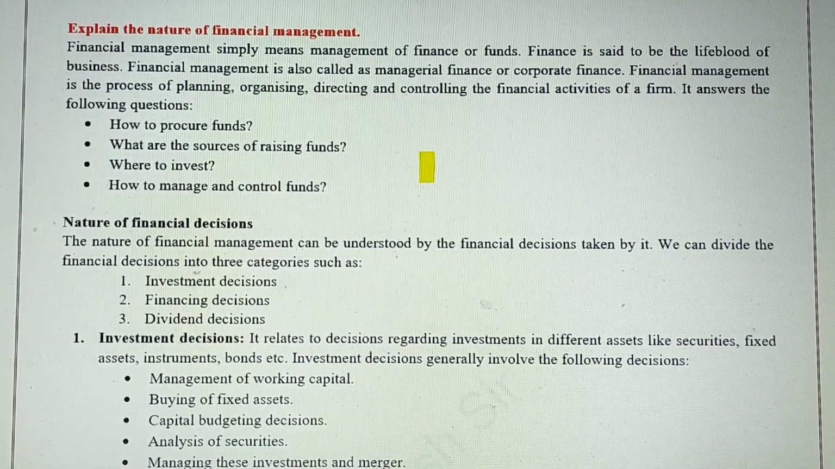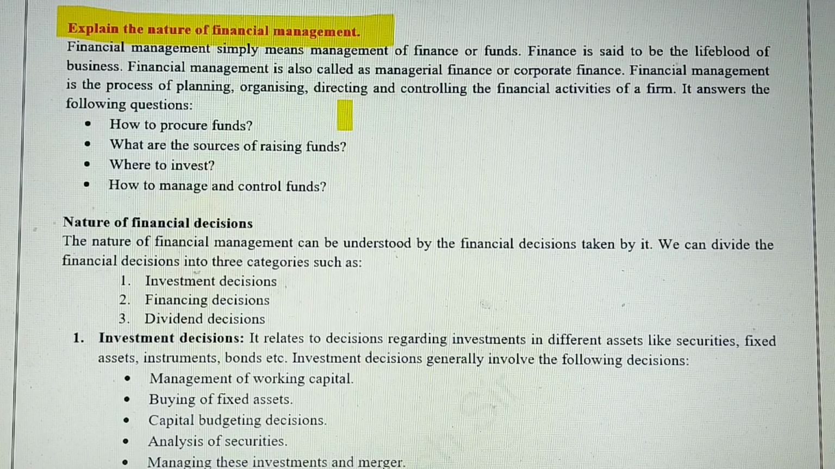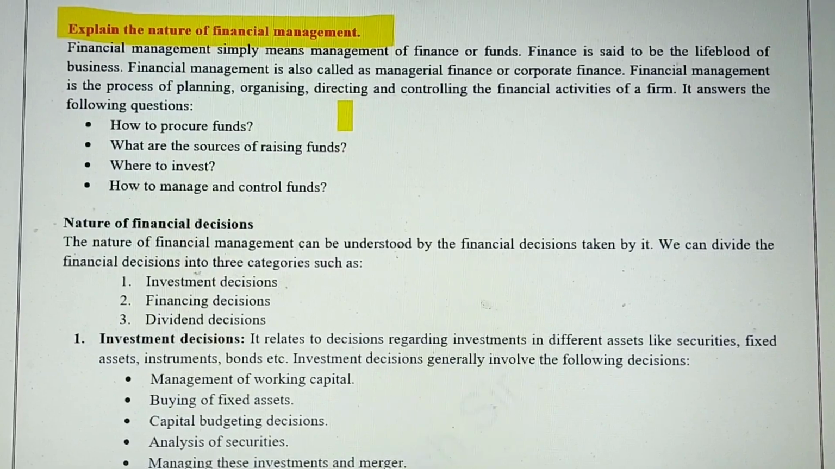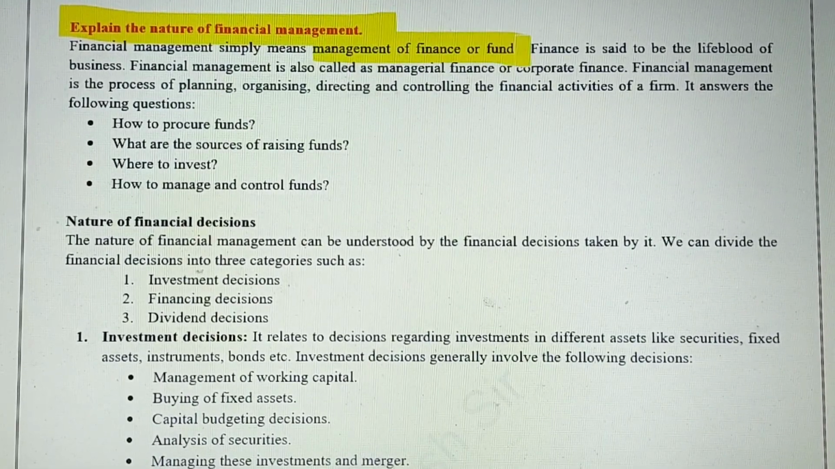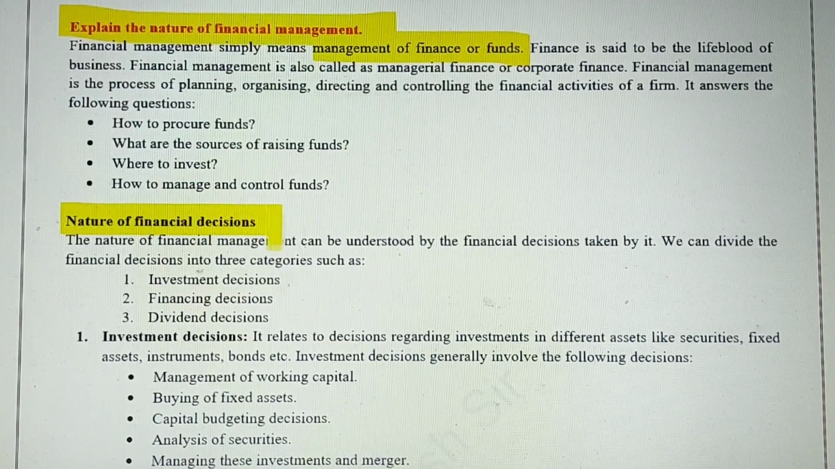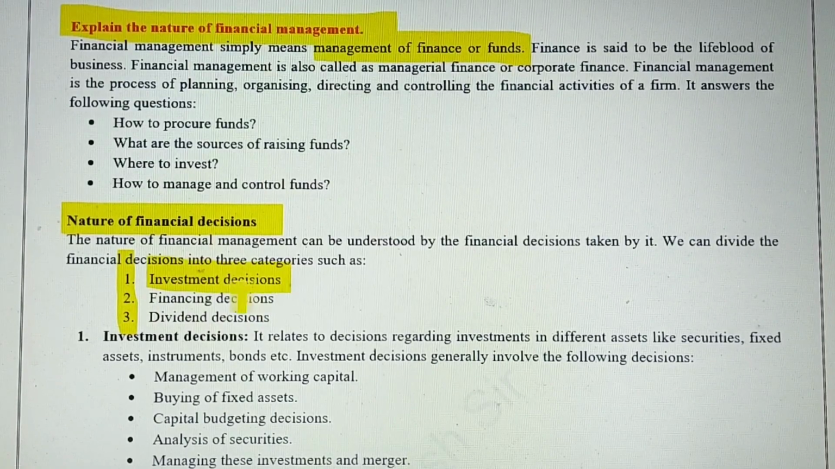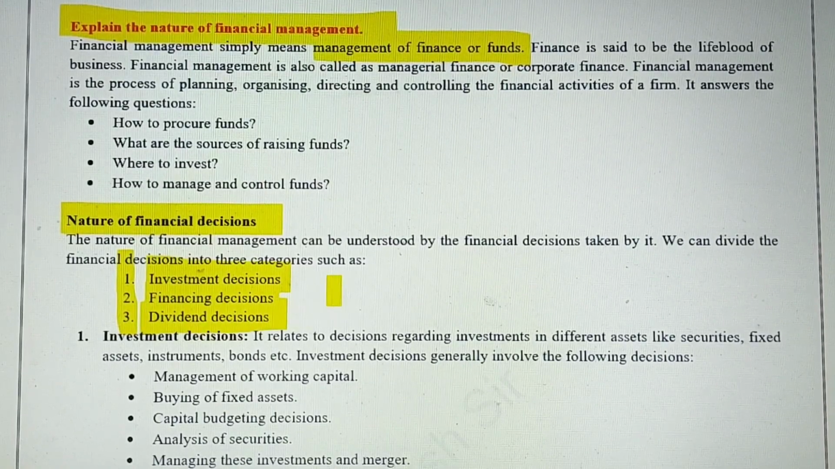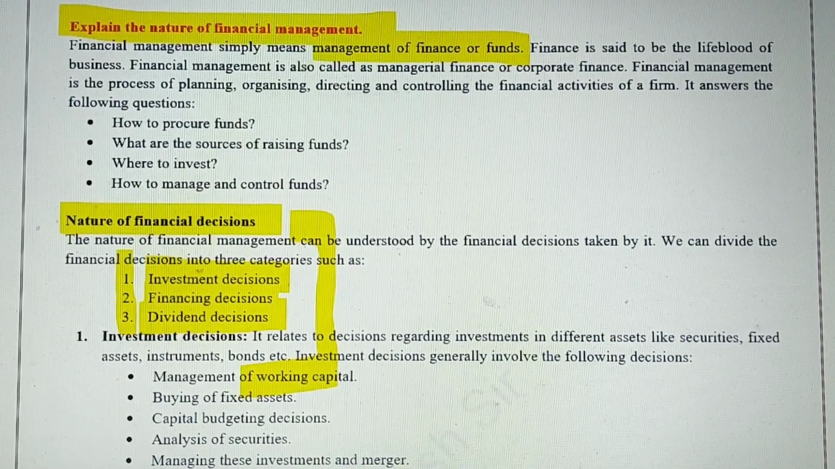So here we go with the first question, and the first question is: explain the nature of financial management. Before answering these types of questions, you should always write the meaning and definition of financial management, and then you will start the nature, characteristics, whatever is being given. As we know, it is the management of finance or funds, and these are the basic three natures of financial decisions: investment decisions, financing decisions, and dividend decisions. These three play an important part in the nature of financial management.